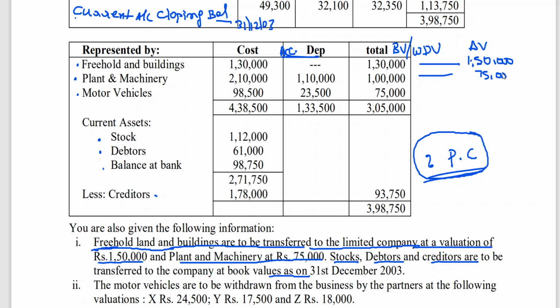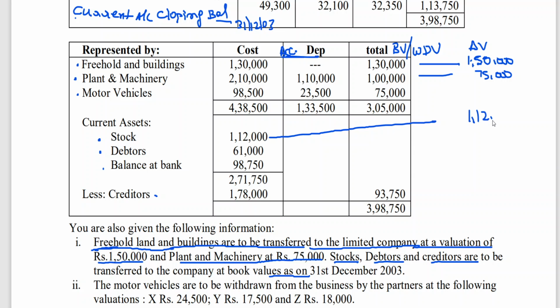One is more than book value, the other one is less than book value. In the last class I have explained this to you. Then stock, debtors and creditors are to be transferred to the company at book value. Stock, book value 1,12,000.